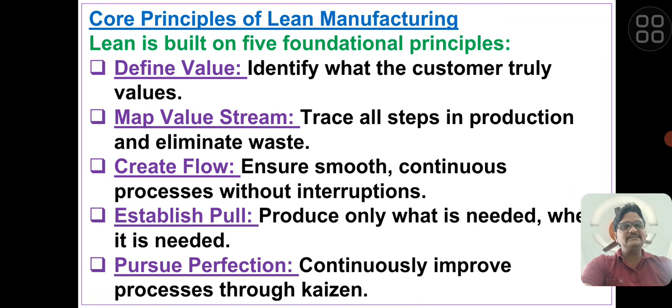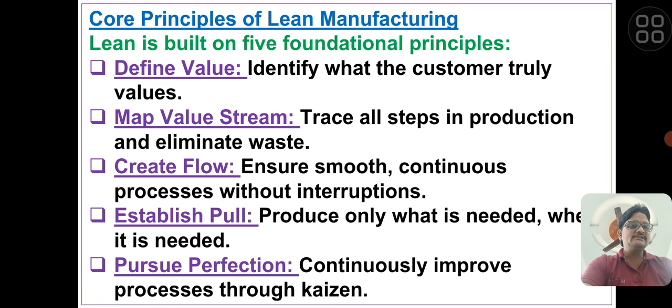Now, next are the core principles of lean manufacturing. There are five fundamental principles of lean manufacturing. First is define value. It means first we need to identify what is the customer's true value for this process. Second, we need to map the value stream. It means we need to trace all steps in production and we need to eliminate wastage. If any wastage is found in any process step, we need to eliminate it first.